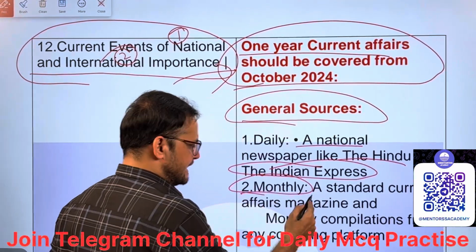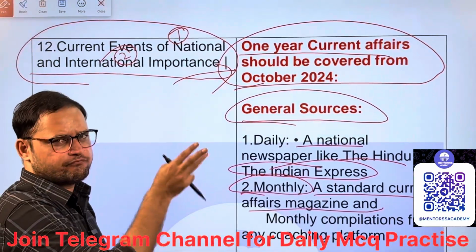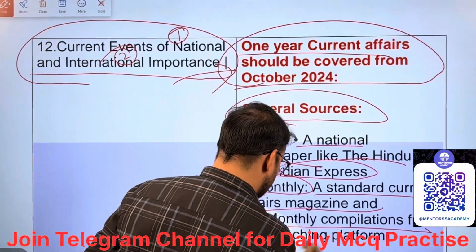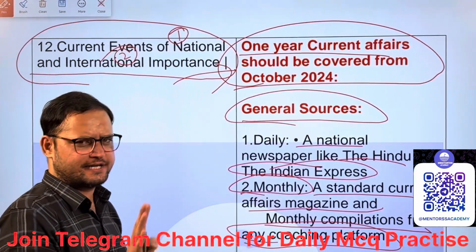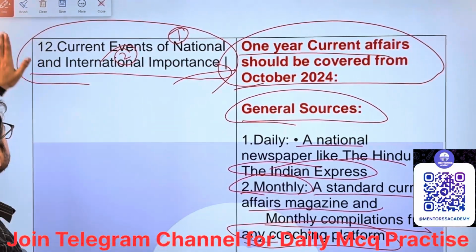Then for monthly, any standard current affairs magazine you can take. You have to cover from October. Monthly compilations from any coaching platform or anywhere you are getting, whichever is feasible for you, then you can go through them. Okay, next, government resources.